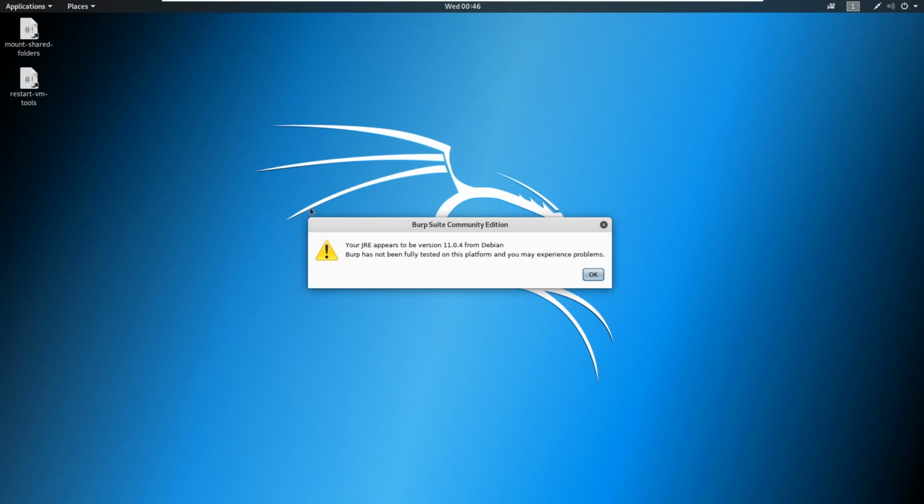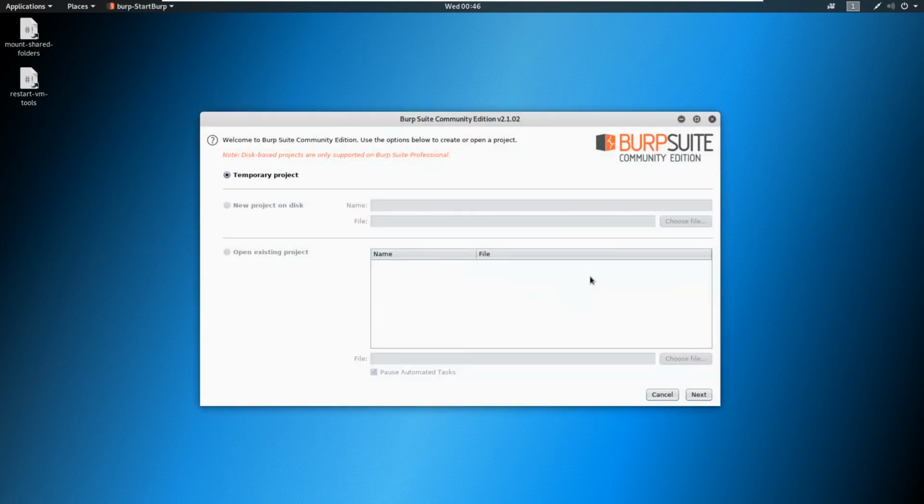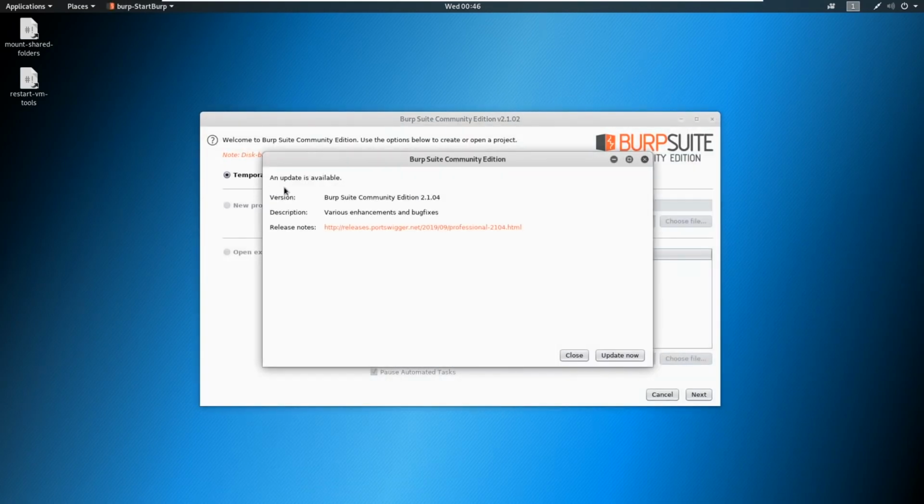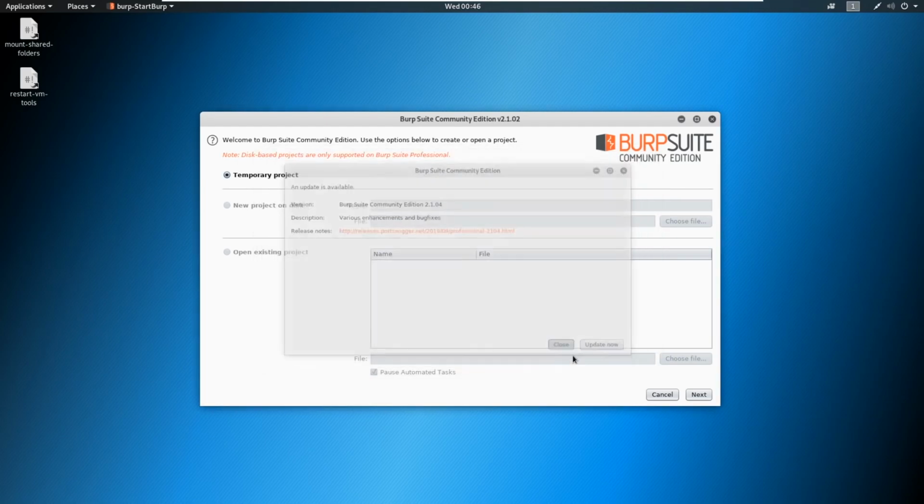So you're probably going to get this error about this JRE. Don't worry about it. We're just going to say okay. You might get a message that you need to accept this license agreement when you first start. Go ahead and accept that as well. And if you see an update screen, go ahead and just close it.